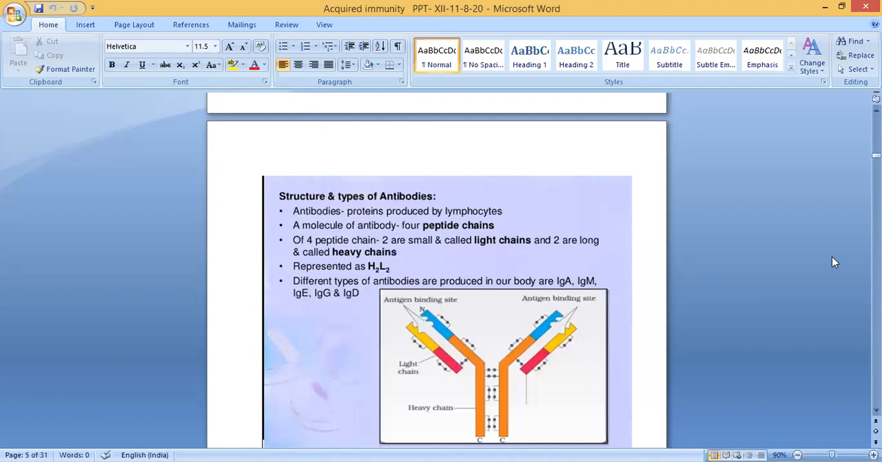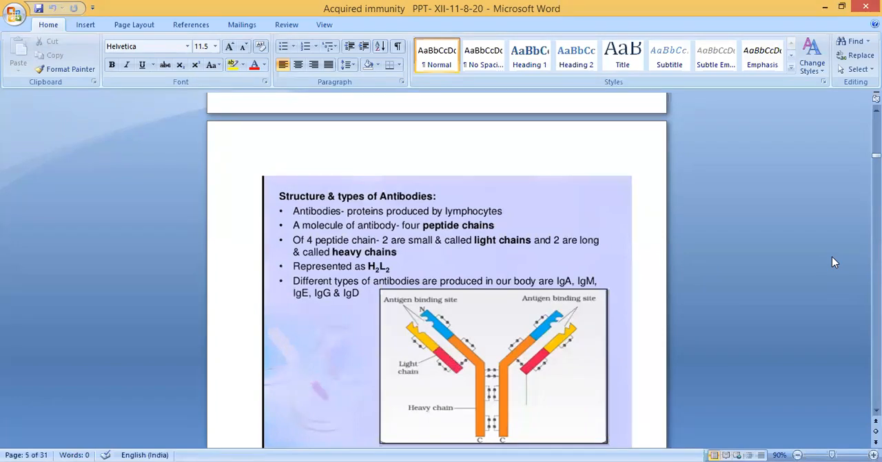Then what are the structure and types of antibodies? So now we told this Y shape. What is the structure of antibodies? Antibodies, we told, are proteins produced by lymphocytes or WBC.